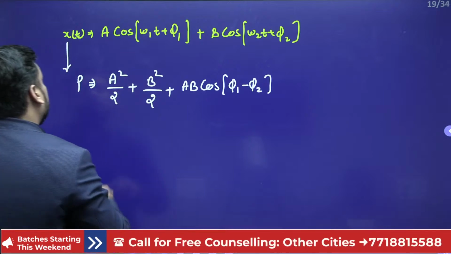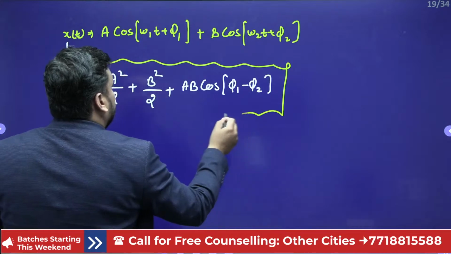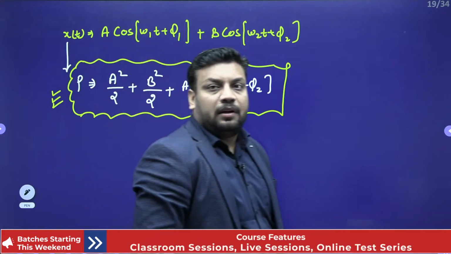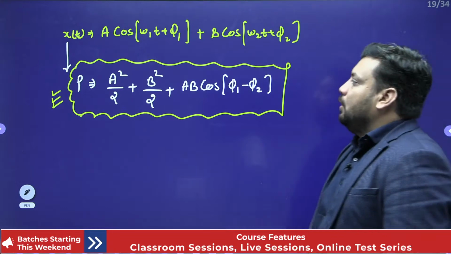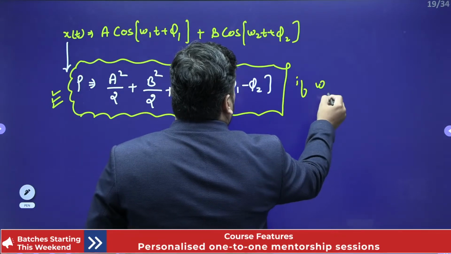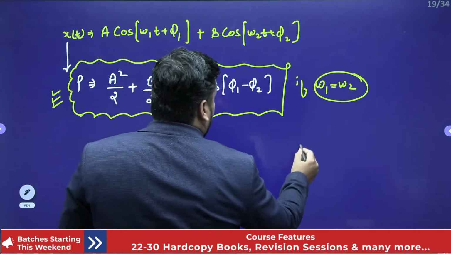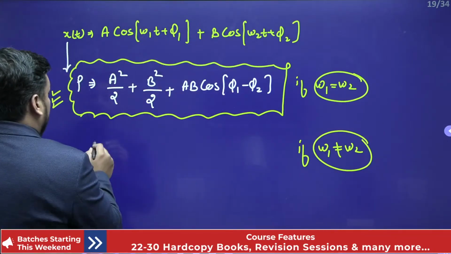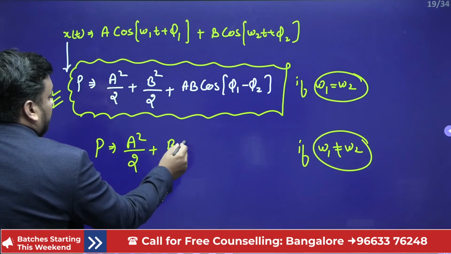I hope this part is crystal clear to you. All of you just reply, is it clear or not? When did this power come? This power comes if omega 1 is equal to omega 2, and if omega 1 is not equal to omega 2, then the power formula will be a square by 2 plus b square by 2 only.